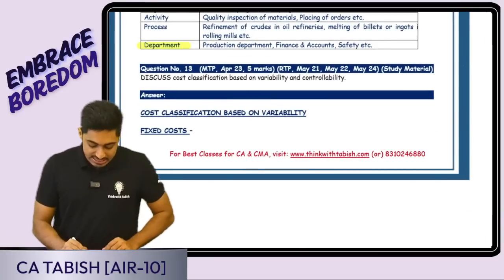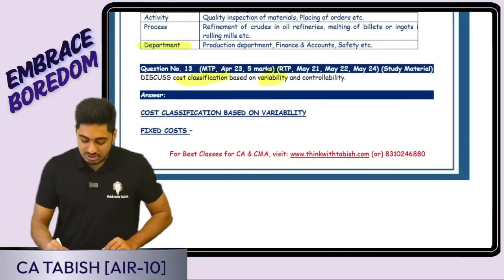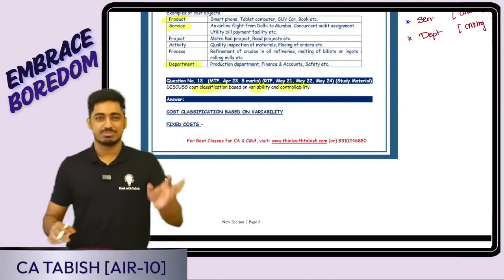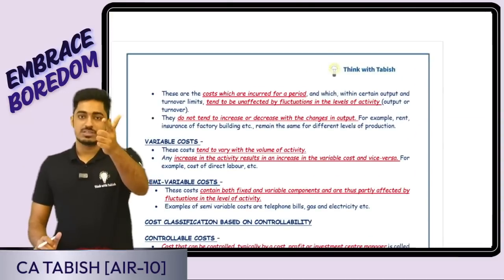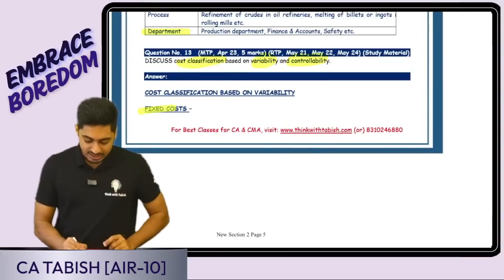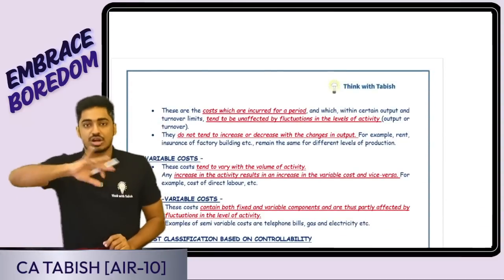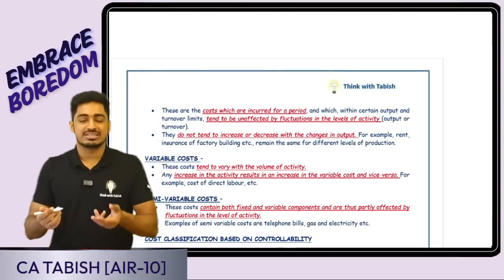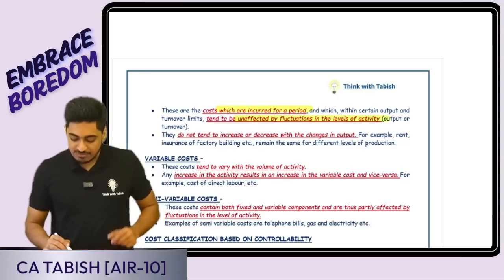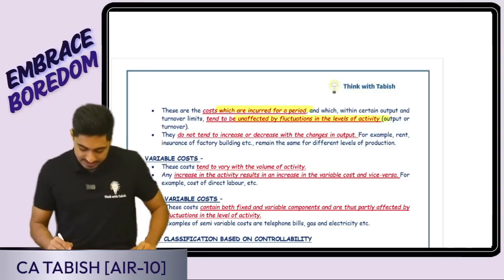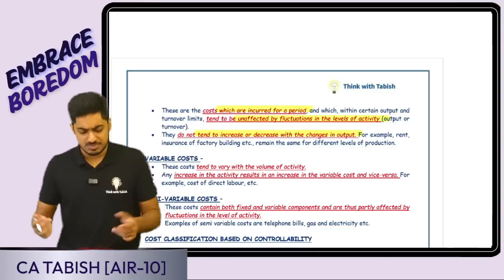Next question is: discuss cost classification based on variability and controllability. Something from basics we know. Based on variability, there are 3 costs: variable cost, fixed cost, semi-variable cost. Quickly, fixed cost does not change based on the level of output. It is incurred for a period, unaffected by fluctuations in the level of activity. It does not tend to increase or decrease with respect to change in the output.